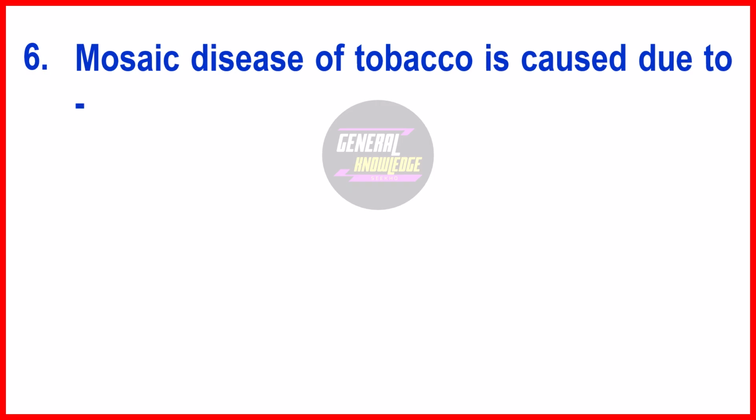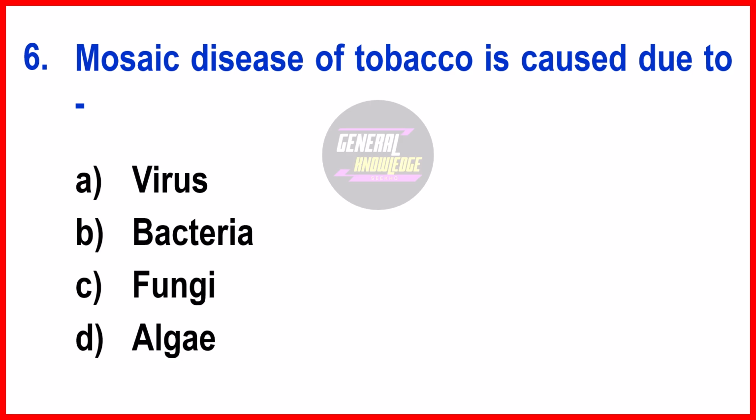Mosaic disease of tobacco is caused due to. The right answer is option A, virus. Mosaic disease of tobacco is caused by the tobacco mosaic virus, TMV. This virus is highly stable and infectious, affecting a wide range of plants, especially those in the Solanaceae family like tobacco, tomato, and pepper. TMV is known for its ability to survive on surfaces for extended periods and easily spread through human handling, contaminated tools, and even tobacco products.